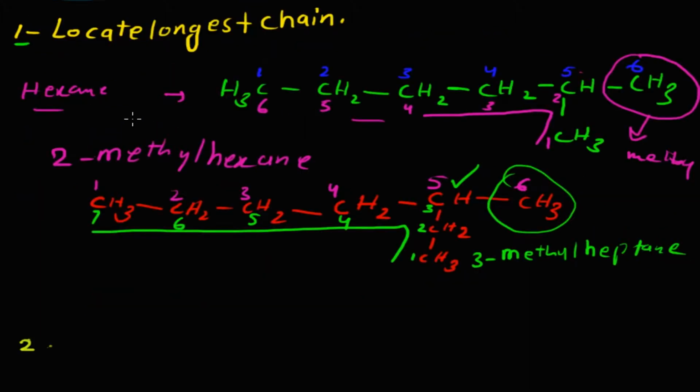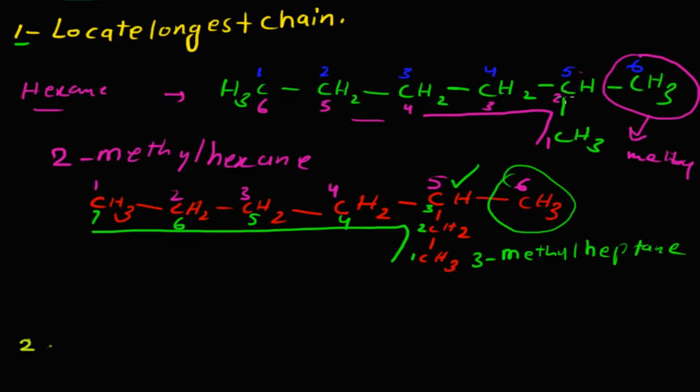Let's review this one. First of all select the longest chain of carbon atoms, then give the lowest number to the substituent attached to the carbon. So see here, the methyl group is nearest to carbon 2.